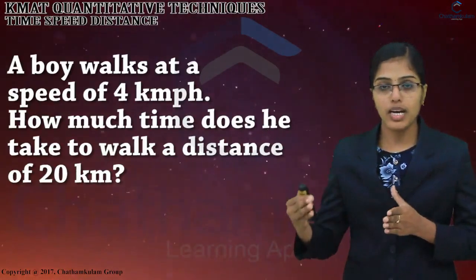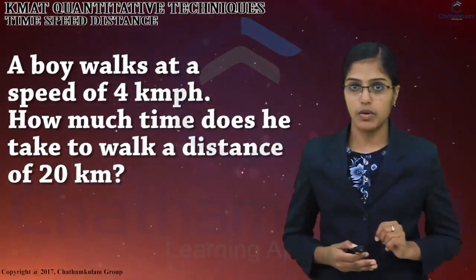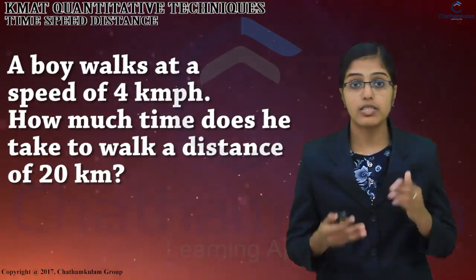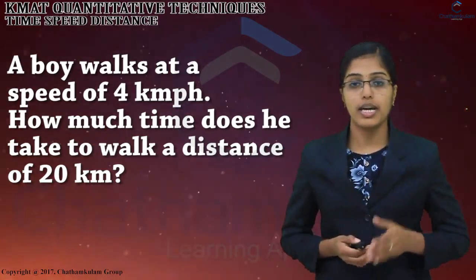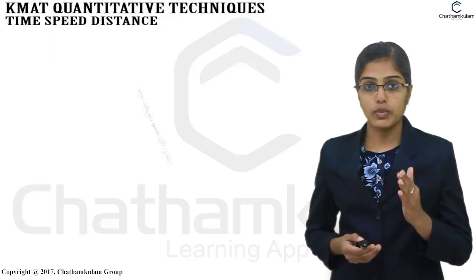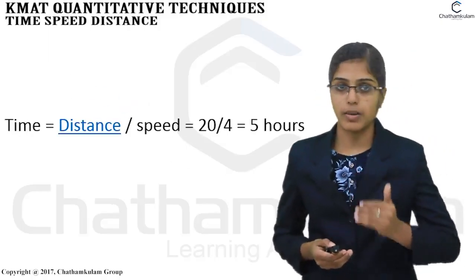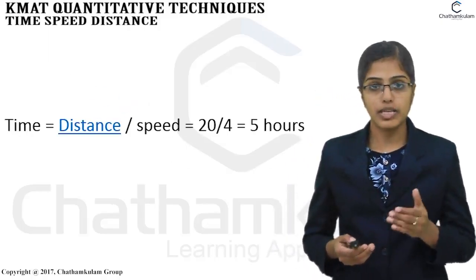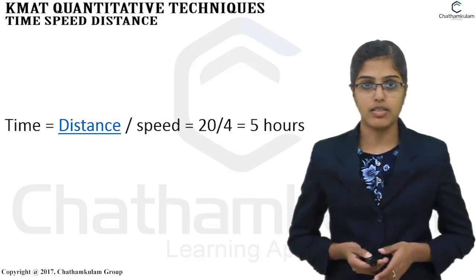A boy walks at a speed of 4 km per hour. How much time does he take to walk a distance of 20 km? So we know the equation, time is equal to distance by speed. So that is equal to 20 by 4. That is equal to 5 hours.